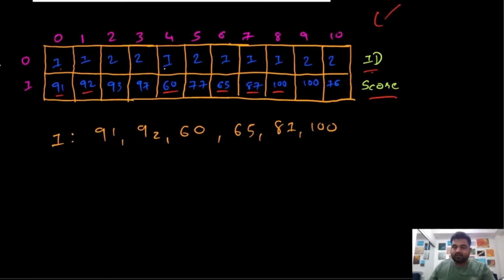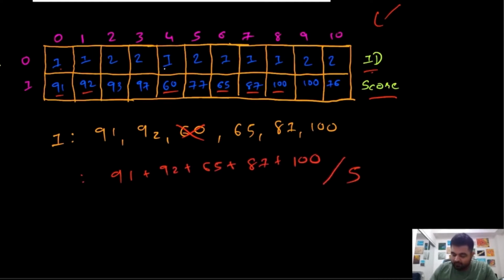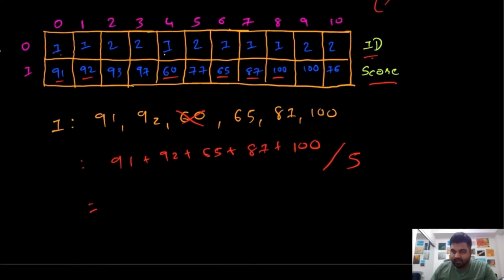Since we are given 6 scores over here, we only need to choose the top 5. So we are not going to choose this score number 60, because that is the lowest out of all, and we are going to choose the remaining 5 scores. So essentially we are going to do a sum of all these scores, and we are going to divide it by 5. That will give us the average of the top 5 scores for this one, and for student ID number 1, the average would be